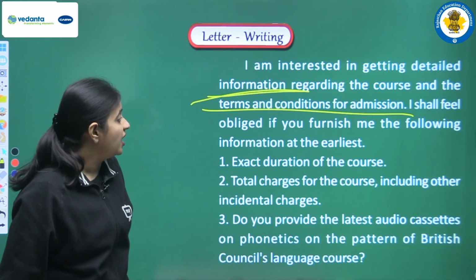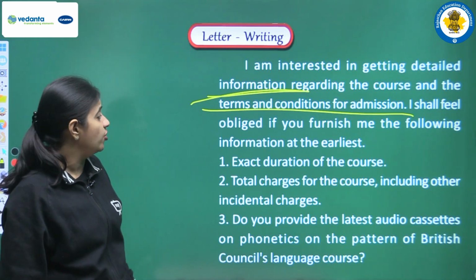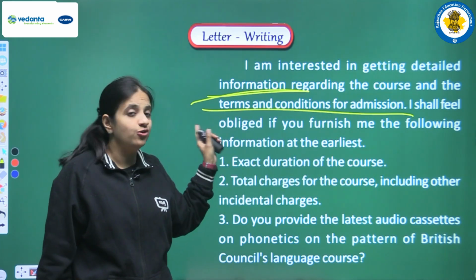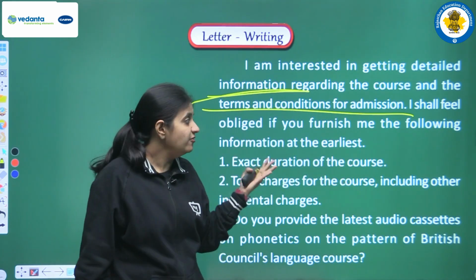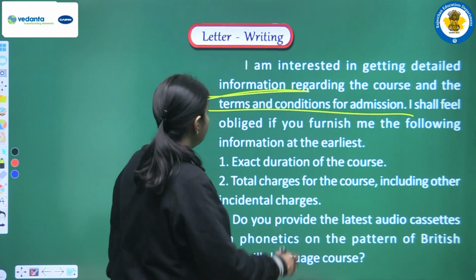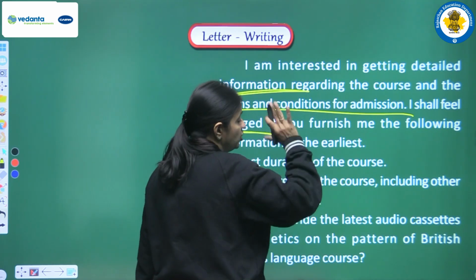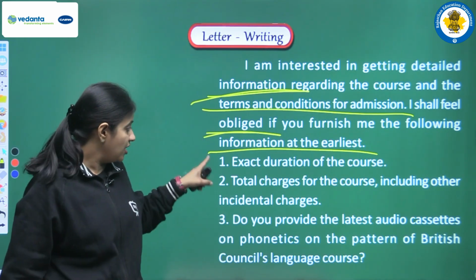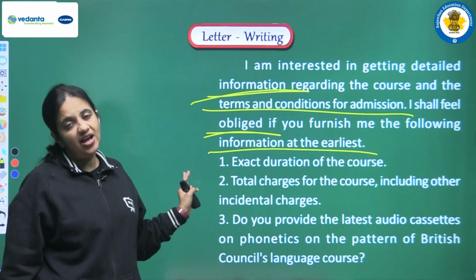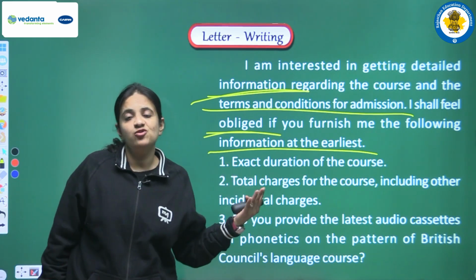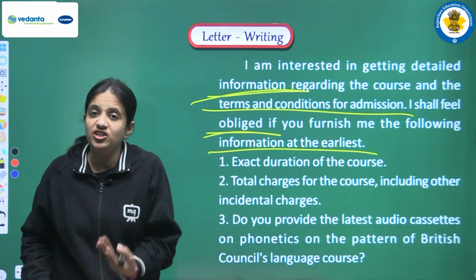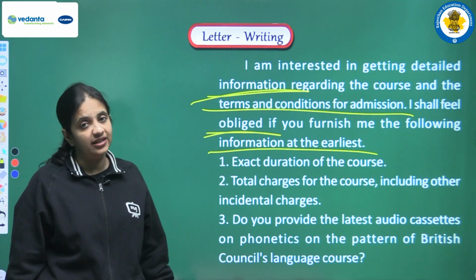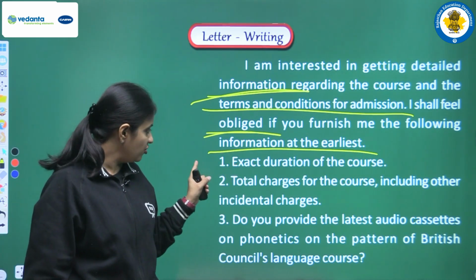I shall feel obliged if you furnish me with following information at the earliest. And next we have to make this kind of request. We can use such a line, we can write in this manner that I shall feel very much obliged if you furnish me with following information at the earliest. So now we have to make the points. Now we have to write the details that we actually want to have. So we are writing all the information we need, and we can use such points in this manner. So let's see what we are writing.